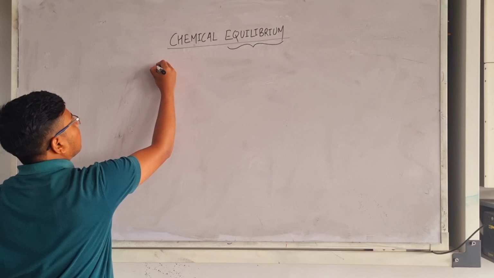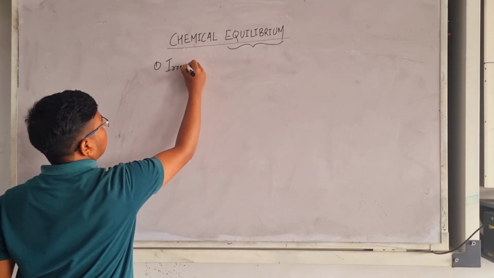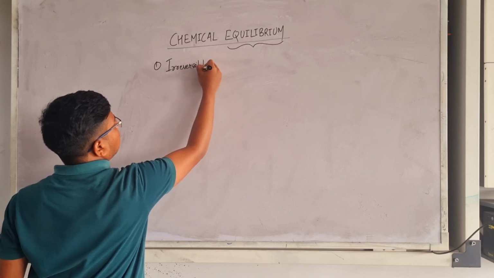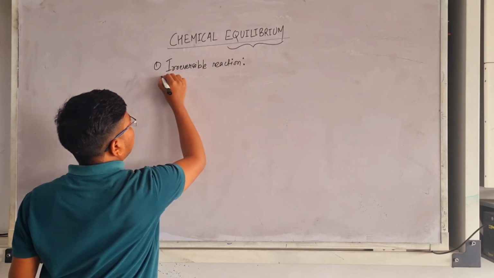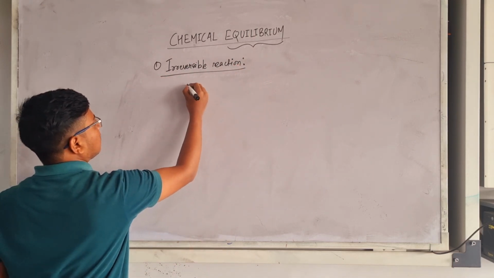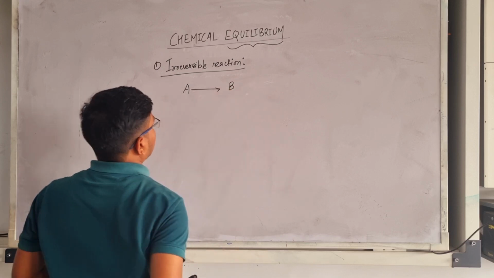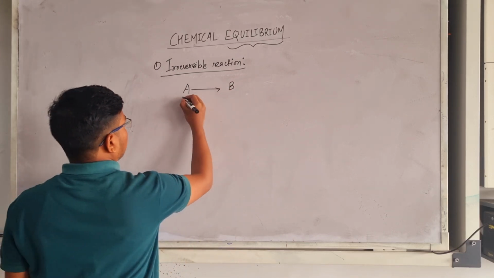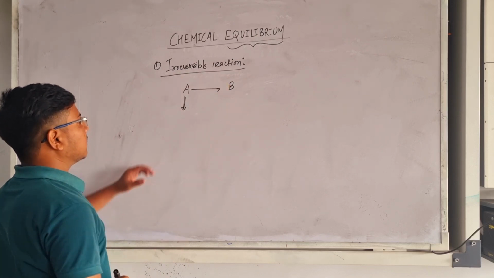One is the irreversible reaction. In the irreversible reaction, suppose the reactant is A and the product made is B. What happens?